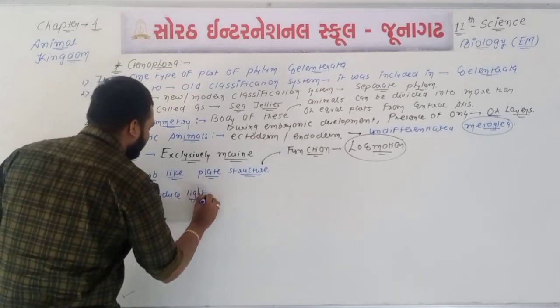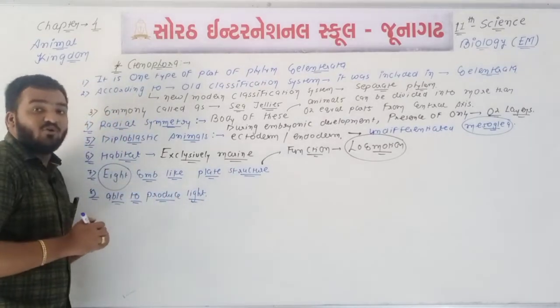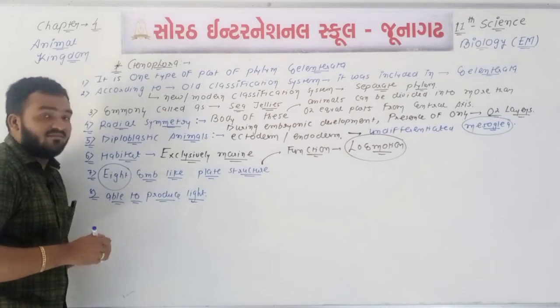Bioluminescence, as you can call it. This type of organism is able to produce light. Okay, it is possible that light will be produced.